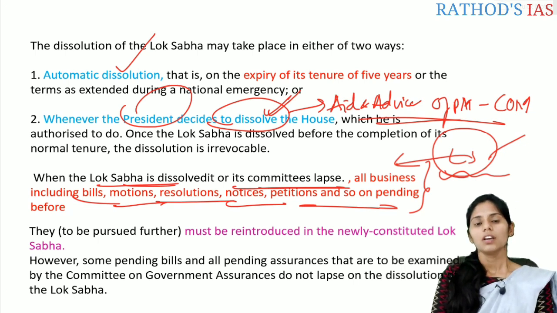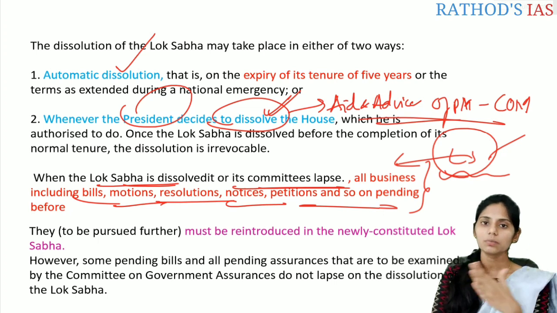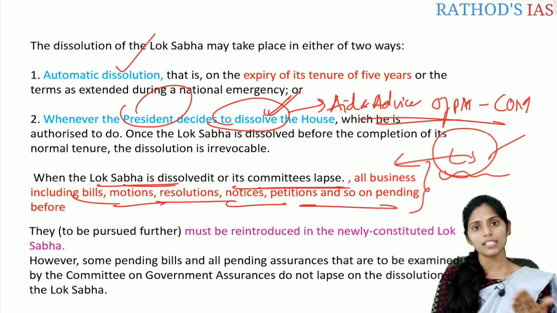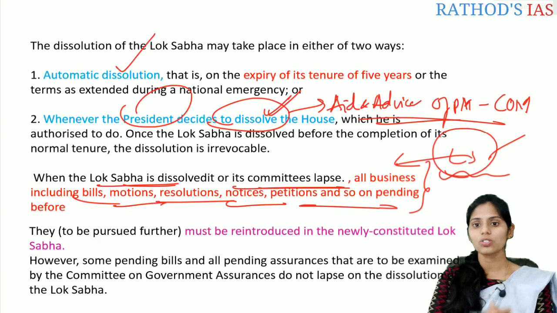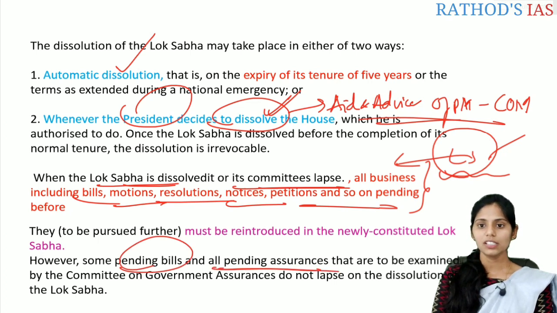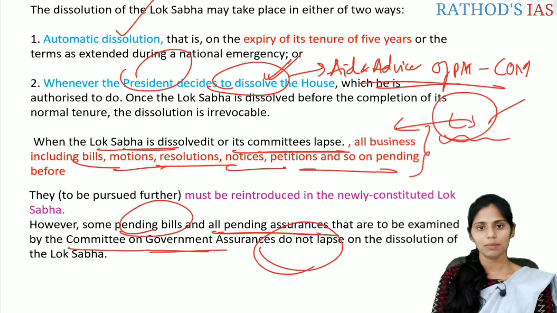The business, which includes the bills, motions, resolutions, notices, and petitions pending before the house, must be reintroduced into the newly constituted Lok Sabha. Okay. However, some of the pending bills and also the pending assurances that ought to be examined by the Committee of Government Assurances do not lapse on the dissolution of the Lok Sabha.